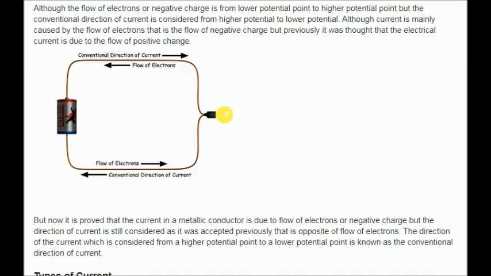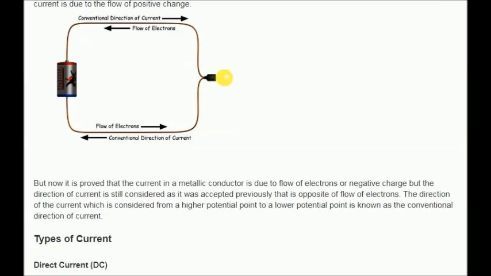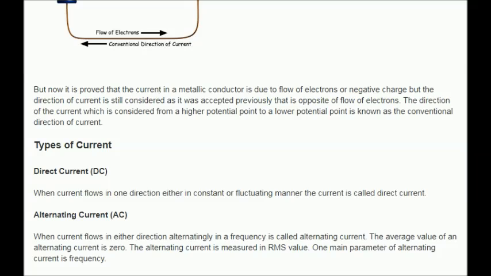But now it is proved that the current in a metallic conductor is due to flow of electrons or negative charge, but the direction of current is still considered as it was accepted previously, that is opposite of flow of electrons. The direction of the current which is considered from a higher potential point to a lower potential point is known as the conventional direction of current.